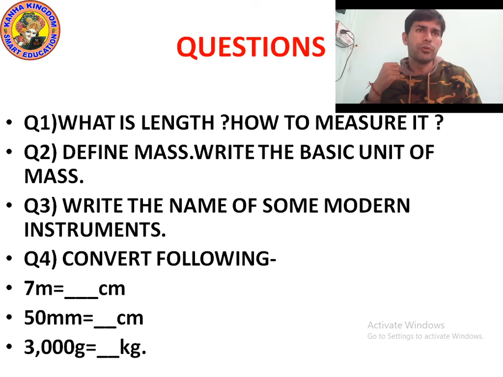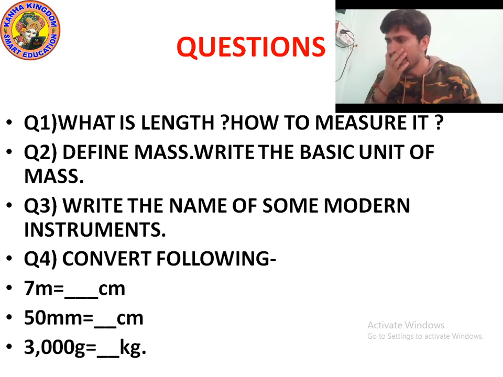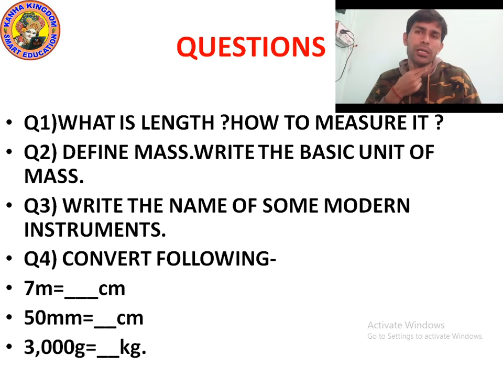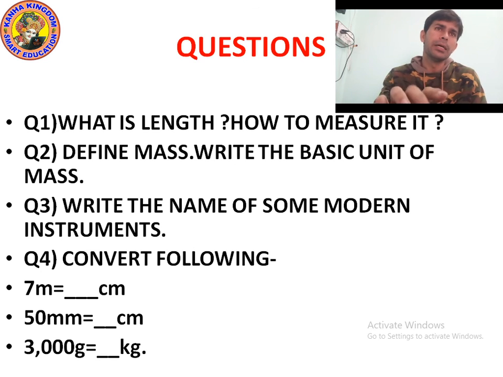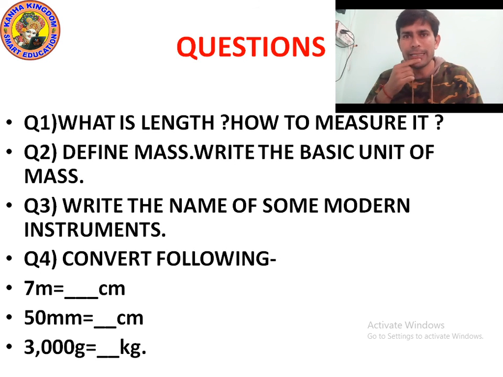And what is the basic unit of mass? Kilogram. Yes, kilogram is the basic unit, and milligram and gram are smaller units, kilogram is a bigger unit. 1 kilogram is equal to 1000 gram and 1 gram is equal to 1000 milligram. And for length conversion, 1 kilometer is equal to 1000 meter, 1 meter is equal to 100 centimeter, 1 centimeter is equal to 10 millimeter.